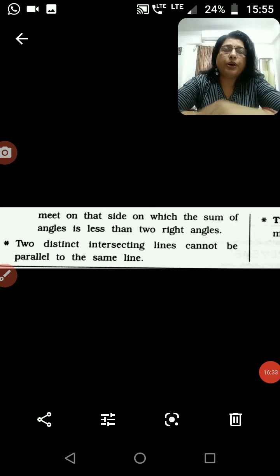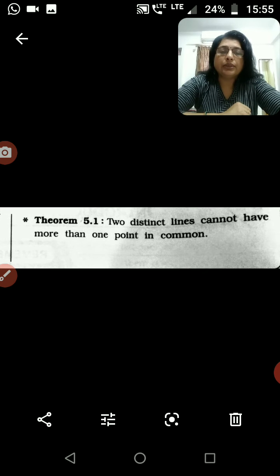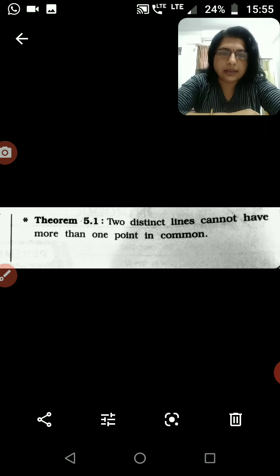Now one more point, that two distinct intersecting lines cannot be parallel to the same line. From this knowledge, we can write theorem 5.1 that two distinct lines cannot have more than one point in common.